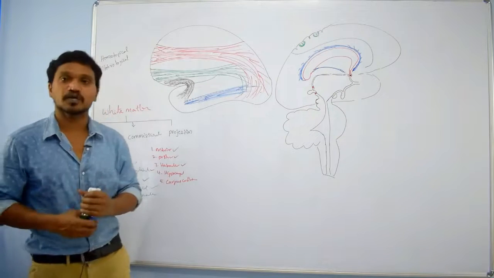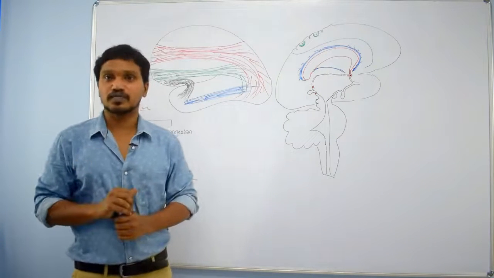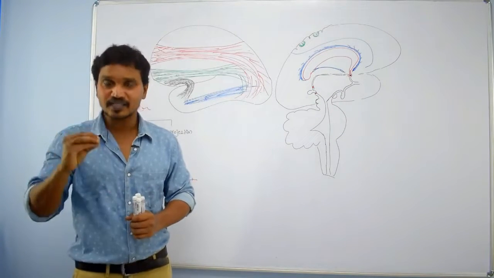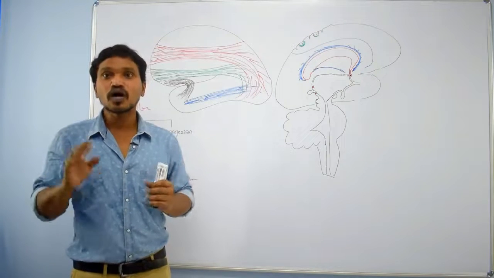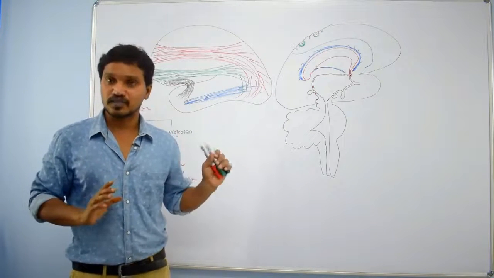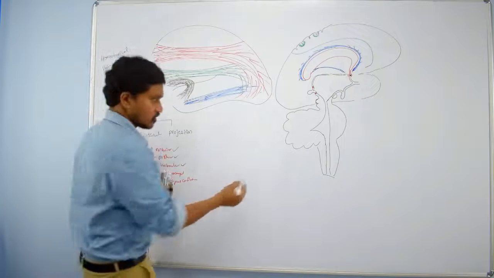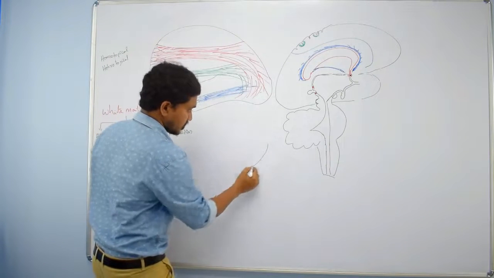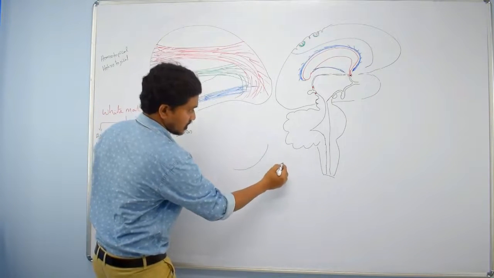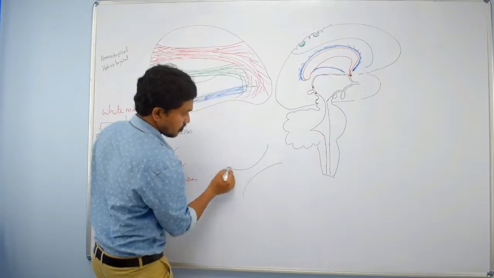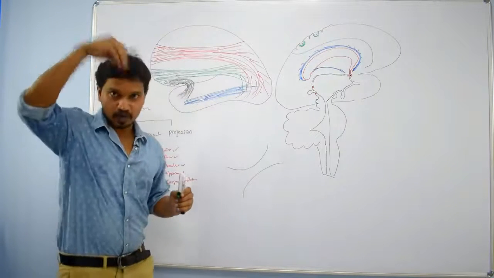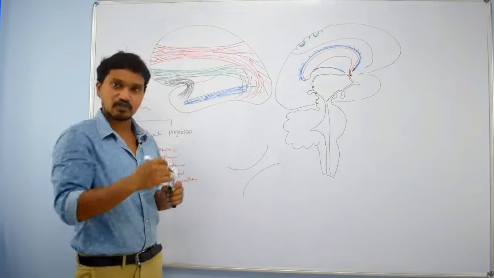Then the hippocampal commissure. The hippocampal commissure connects the two crura of the hippocampus. Actually, there are two crura present. Just imagine this is one crus and this is another crus of the hippocampus, if you see from above.